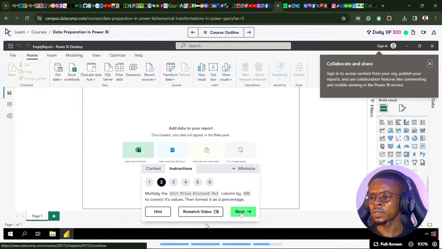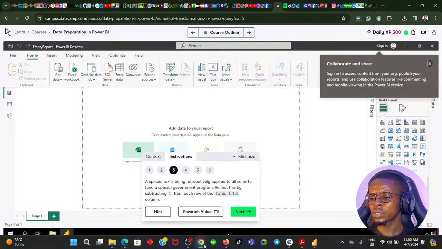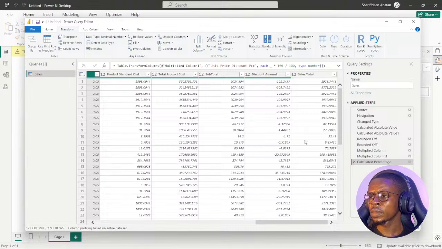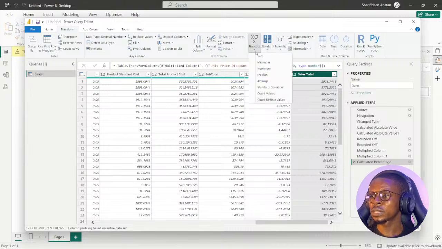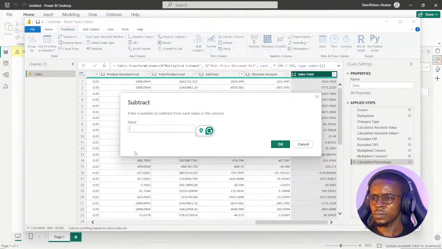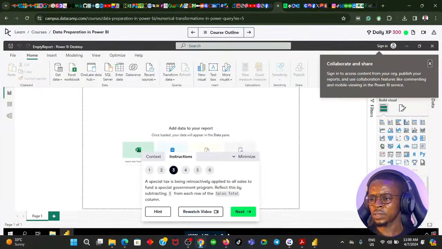Okay, let's move on. A special tax is being retroactively applied to all sales to fund a special government program. Reflect this by subtracting 1 from each row of the sales total. We're going to subtract 1 from each row of the sales total. Transform, go to statistics, subtract. We are subtracting, so I don't need to say minus 1 again. That would make it positive.